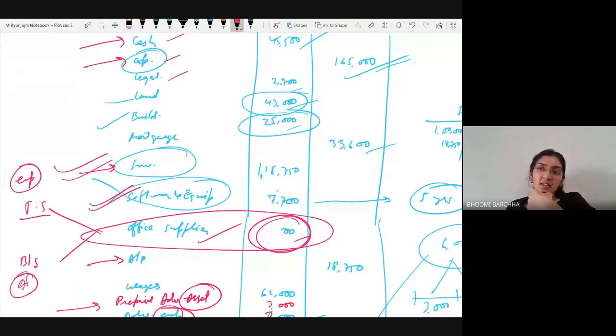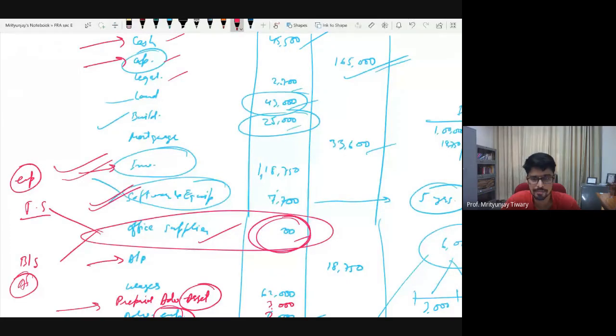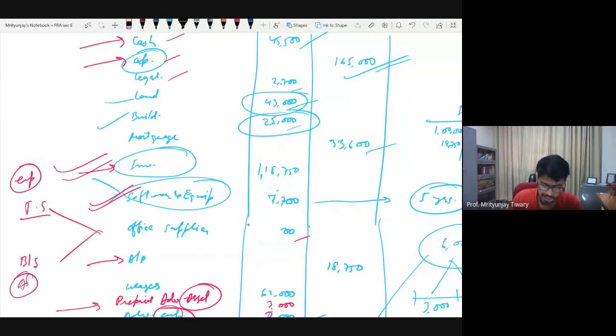Sir, if we use it as an asset, we will have to put depreciation as well, right? But then using the materiality concept, we just say that if it is all 500 rupees, okay. Two things Bhumi actually mentioned in one sentence itself. She mentions two points. One is that in this example, our life is very simple. Why? Because the amount involved is small. So when the amount involved is small, no need to create an asset for it. Even though you might still have some cartridges left, some papers left, and some staplers left.